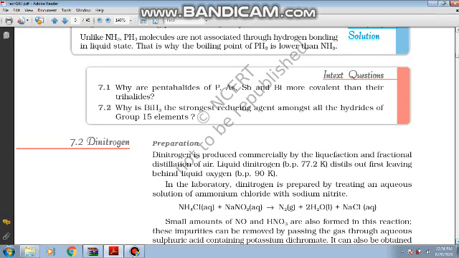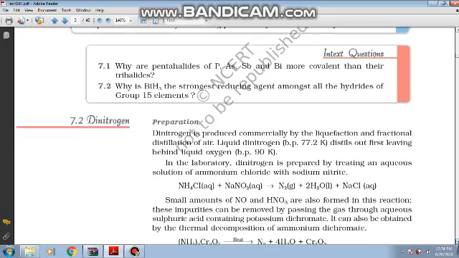7.2, why is bismuth hydride the strongest reducing agent among all the hydrides of group 15 elements? Now see here children, this is not the basic character which is talked about here. They are asking about the reducing character, and reducing character is the ability to donate the hydrogen atoms. So in the group 15 elements, bismuth is the last element, or the bottommost element, which has the largest atomic radius. Therefore the bond length of bismuth and hydrogen is also largest in the group, and long bond lengths are easy to break, and that is how bismuth hydride is the strongest reducing agent in the group.